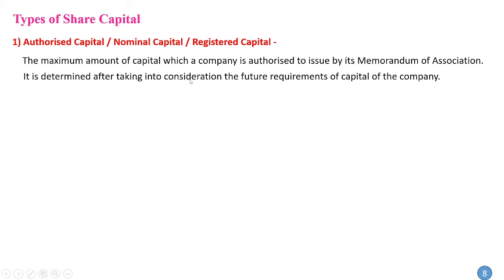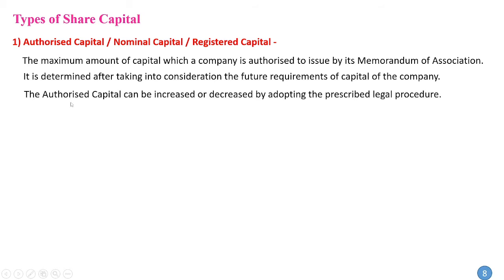Means first of all they calculate what amount is required for the future, then that amount is known as the authorized capital. So authorized capital can be increased or decreased by adopting the prescribed legal procedure. Means by making changes in the memorandum of association, the company can increase or decrease the authorized capital. Hence, it is also known as registered capital.